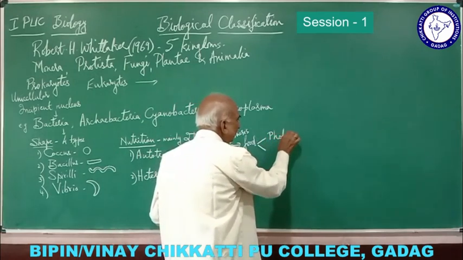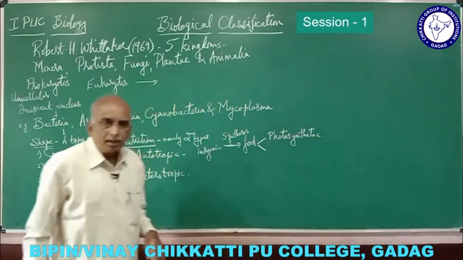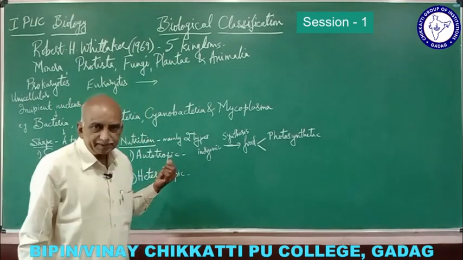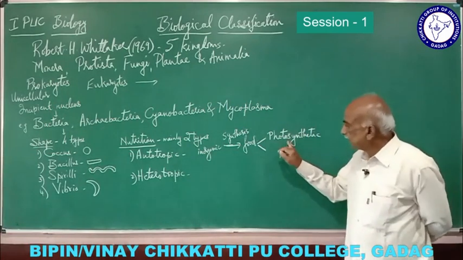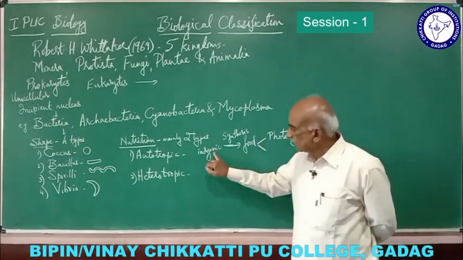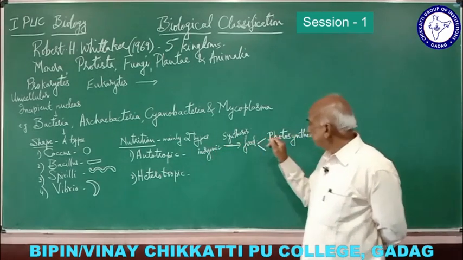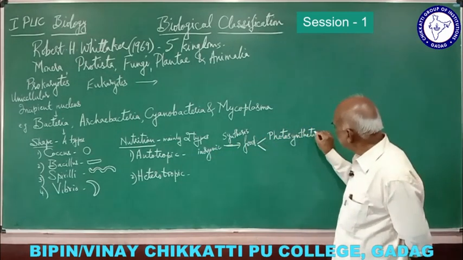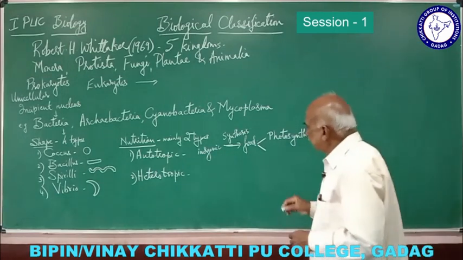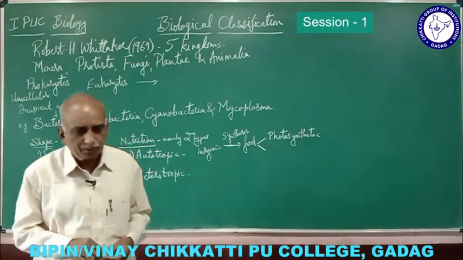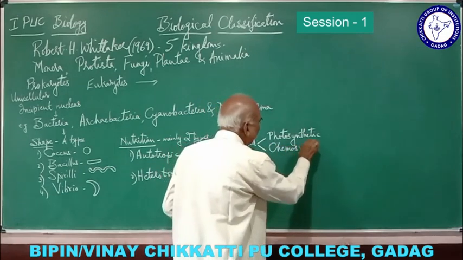Suppose the bacteria is having chlorophyll, and this bacteria which is having chlorophyll is capable of conducting photosynthesis, and that is said to be photosynthetic bacteria. So using carbon dioxide, water and light energy, it will conduct photosynthesis and prepare its own food material. In case of another type of bacteria which are also autotrophic, they are called chemosynthetic bacteria.